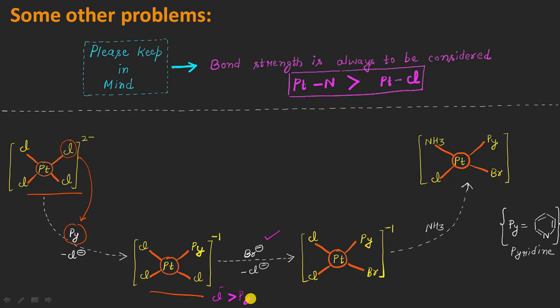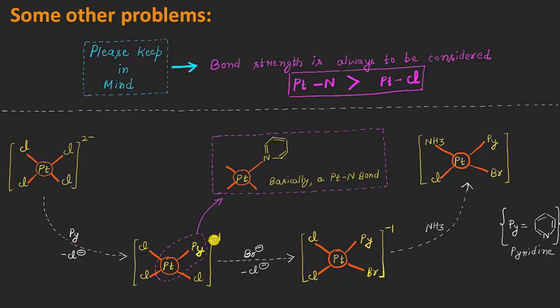So what will happen is that the incoming nucleophile in this step, which is actually this bromide ion, will be occupying a position trans to any of these chloride ions, right? And one more thing I want to add here is that we can't consider this chlorine atom as a trans director, because trans to this chloride ion we are having a pyridine ring here, okay?